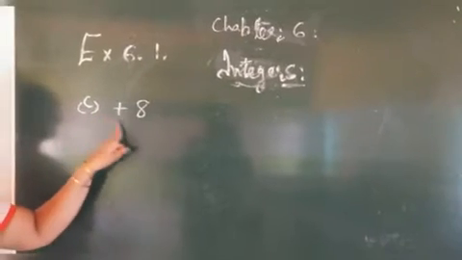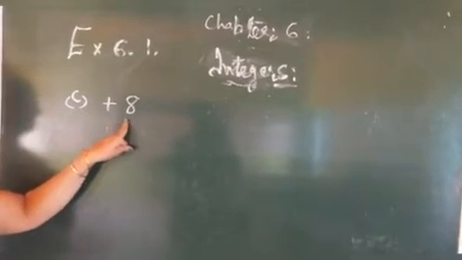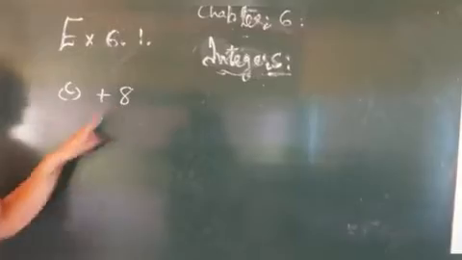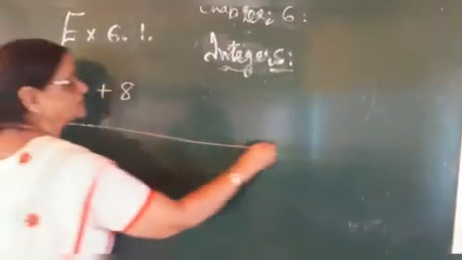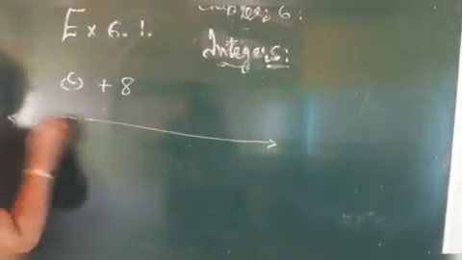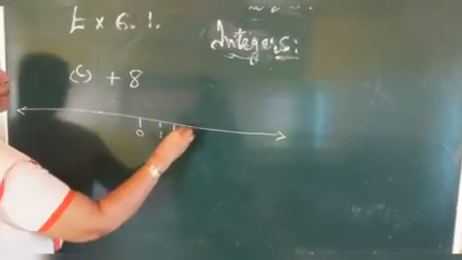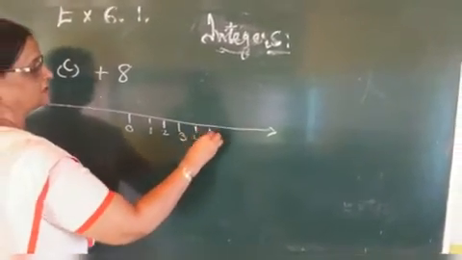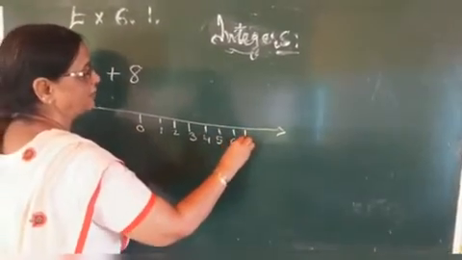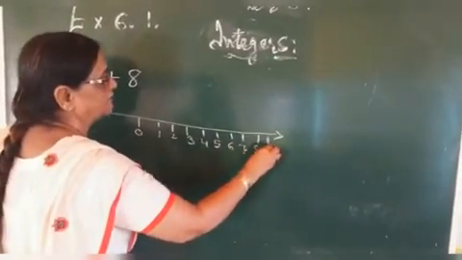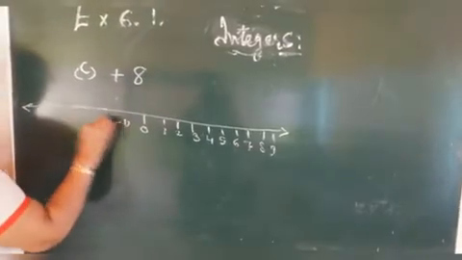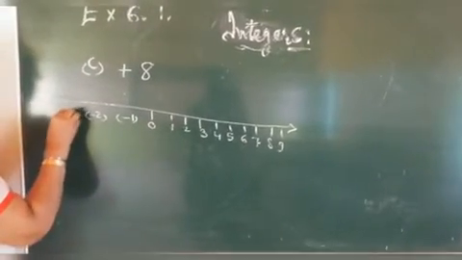In part C, plus 8. What is asked? Plus 8. As it is a positive number, we have to draw a number line with positive numbers on the right side of the 0 and negative numbers on the left side of the 0. Is it clear?